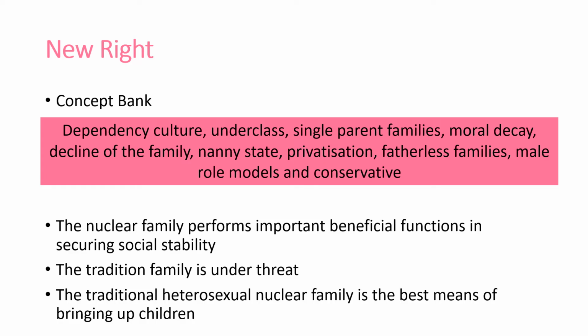The only difference here is that New Right prefer traditional nuclear families. Traditional heterosexual families are the best way of bringing up children. This does mirror a little bit of functionalism. But part of the issue with functionalism is they're talking about traditional nuclear families because they were the main family type, and that was really all that predominantly existed. New Right talk about traditional nuclear families because that's what they prefer.